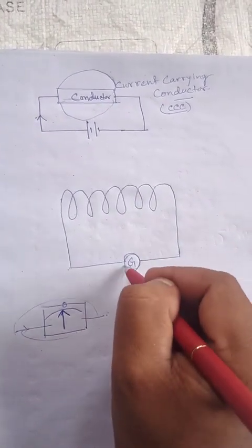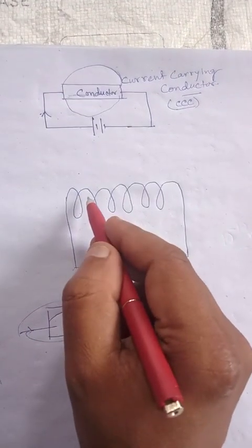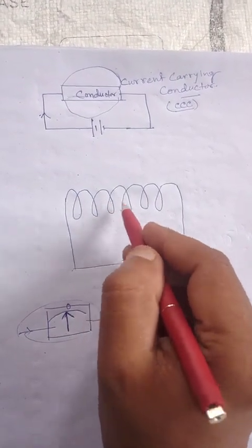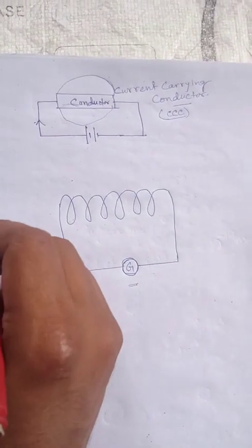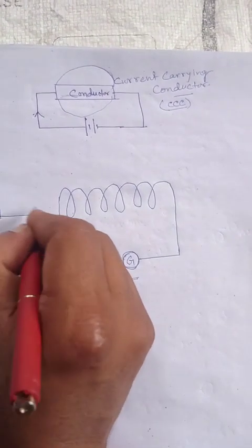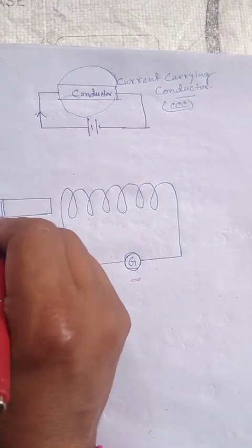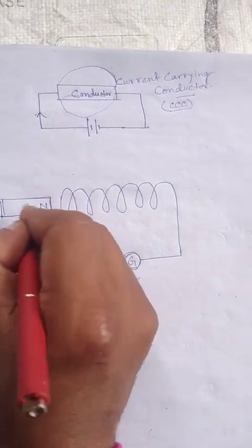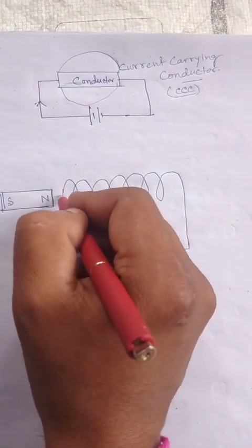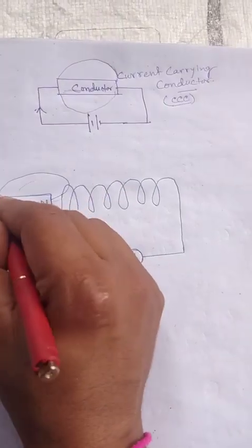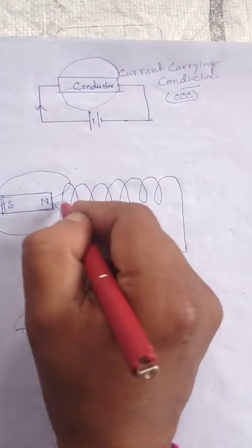Now Michael Faraday performed an experiment like that. He took a coil of a conductor and connected it with a galvanometer. Now he kept a magnet here, with North Pole and South Pole. So there is a magnetic field around the magnet from North to South Pole.